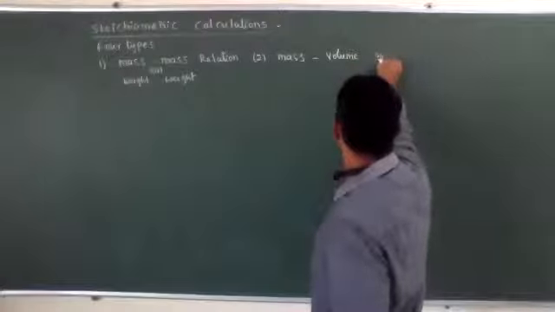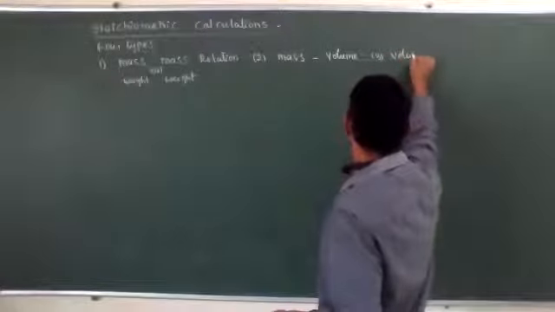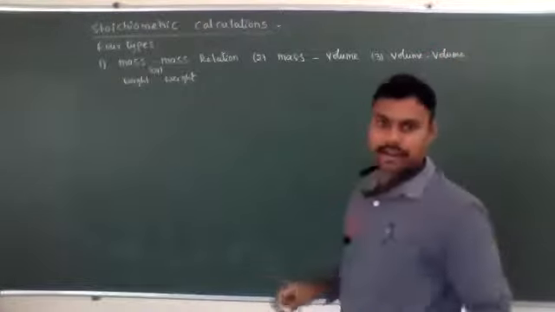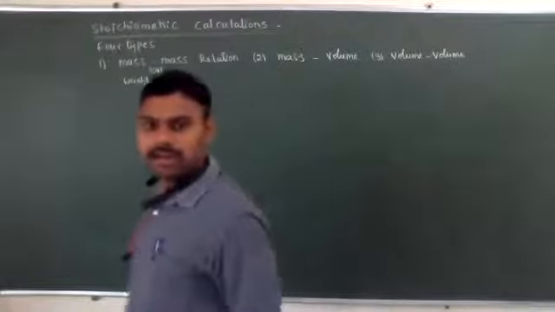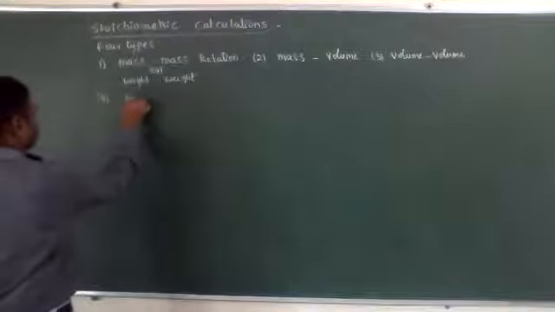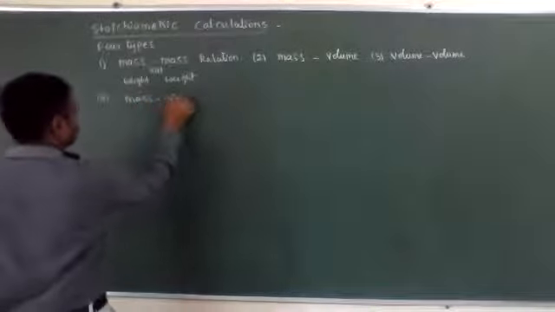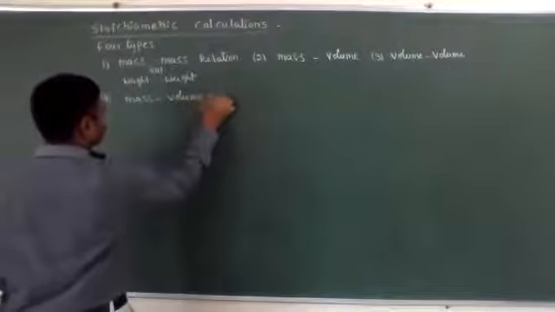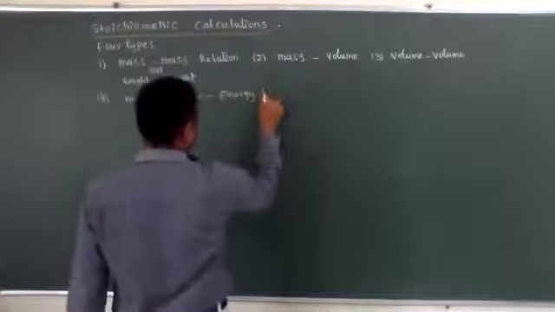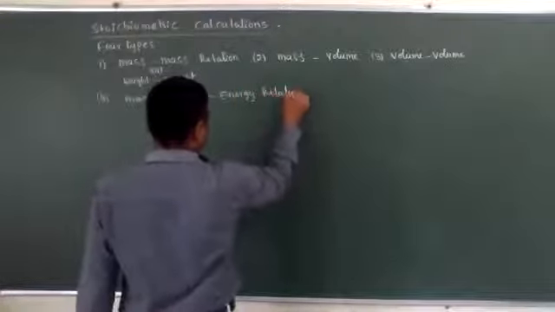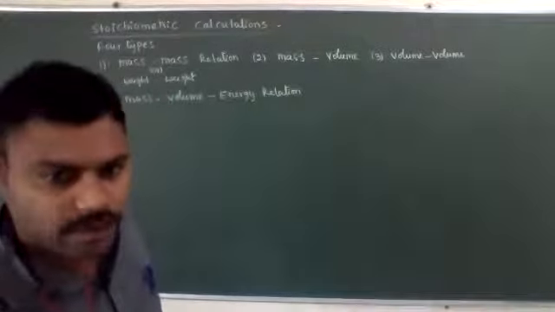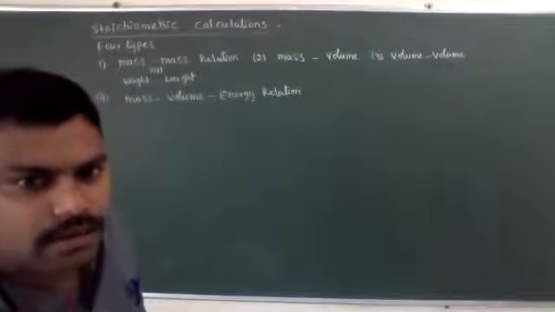The third one is volume relation. And the fourth one is mass-volume-energy relation. So four types of important stoichiometric calculations are present.